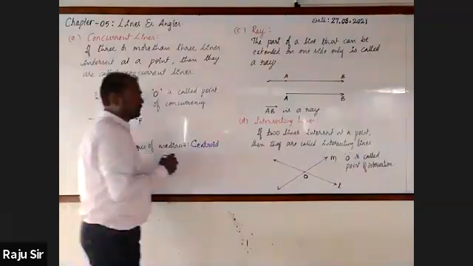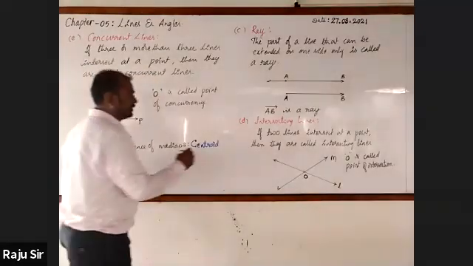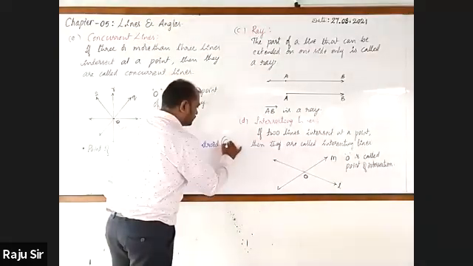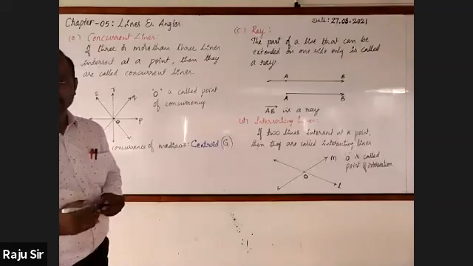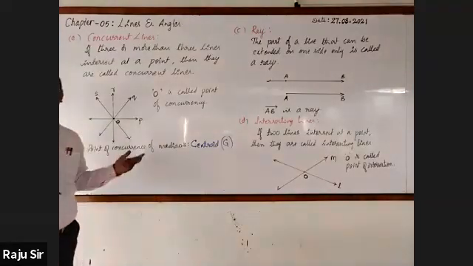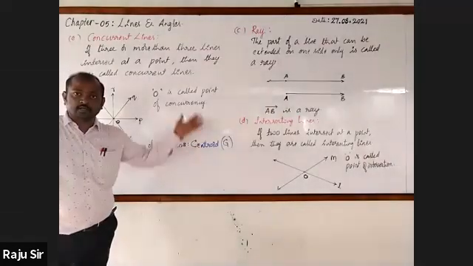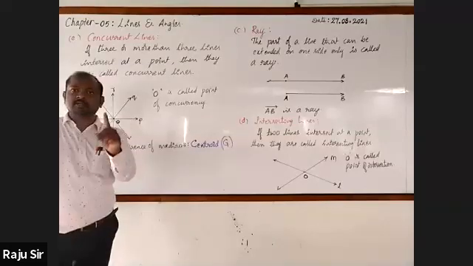Aditya, could you tell? Centroid is denoted by the symbol G. And one more piece of information: you have learned that this centroid will divide each median in a ratio.